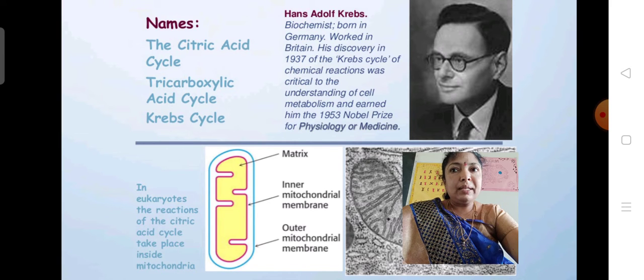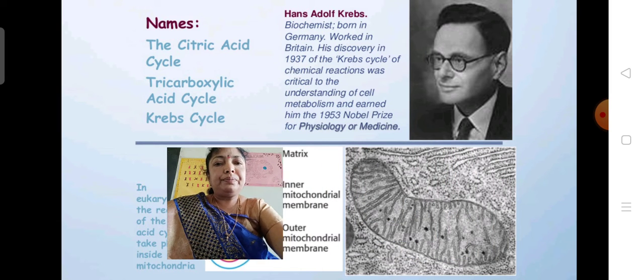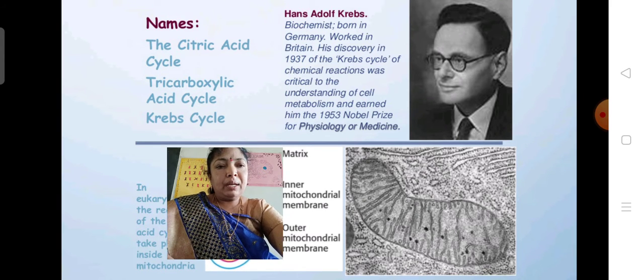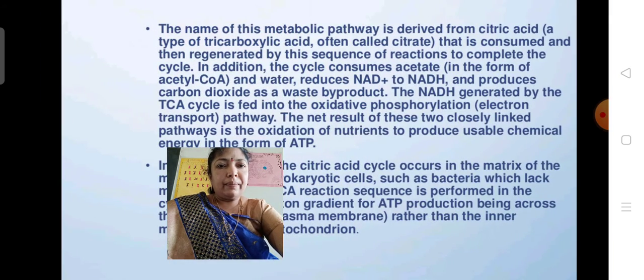Glycolysis occurs in the cytosol, and this Krebs cycle occurs in the mitochondrial matrix. So here, this is the mitochondria. The lysis of the glucose molecule into two pyruvic acid molecules occurs in the cytosol, which then enter the mitochondrial matrix in which the Krebs cycle occurs.